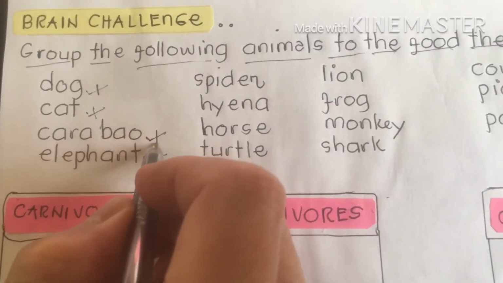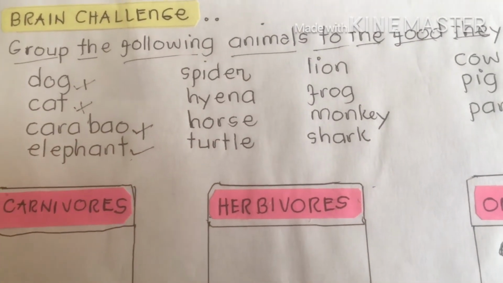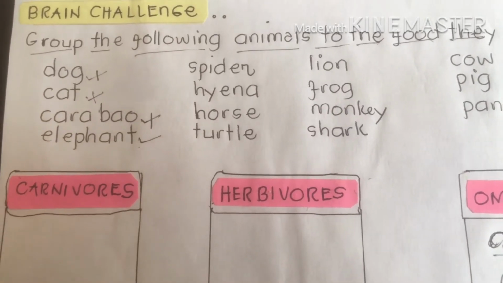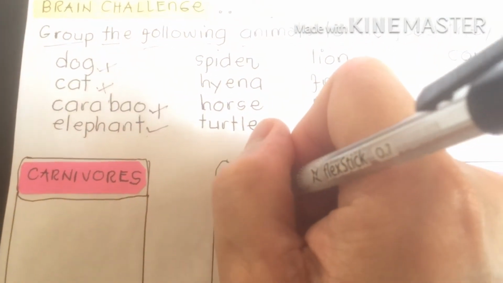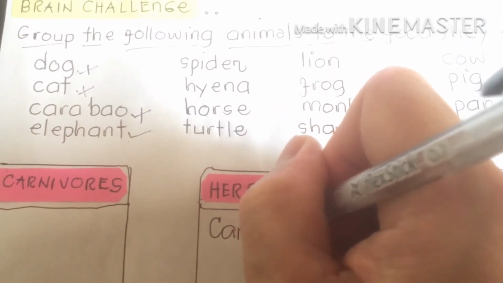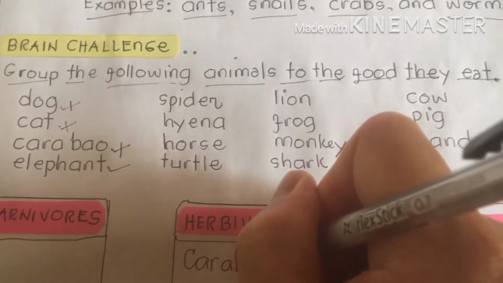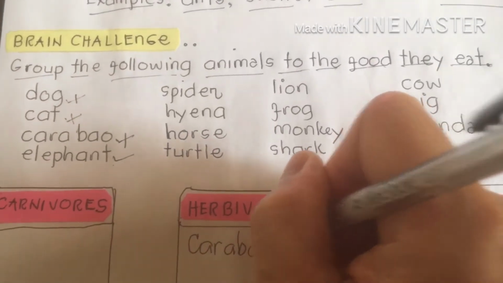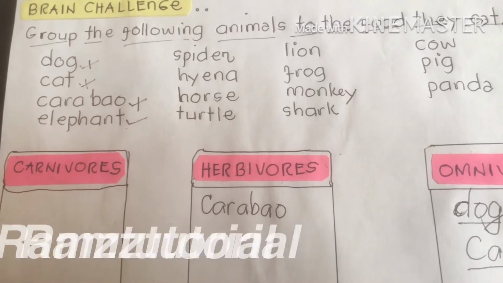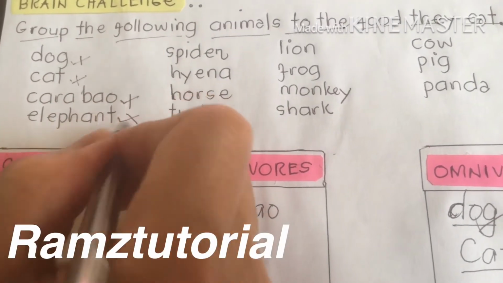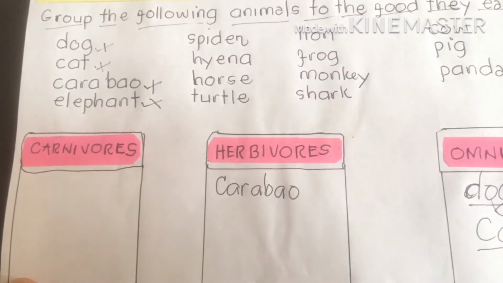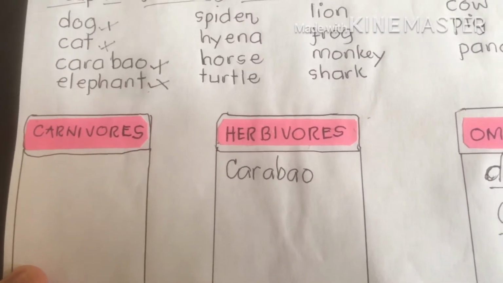Carabao belongs to herbivores. Why? Because carabao are plant eaters. Their teeth are flat. Herbivores. Next, elephant. Oh, elephant is the largest animal.